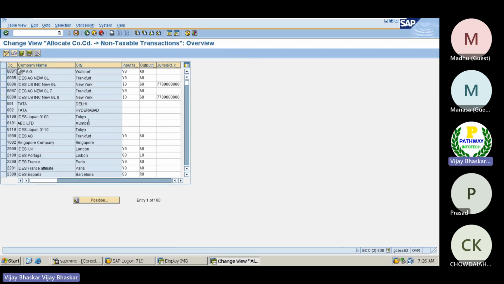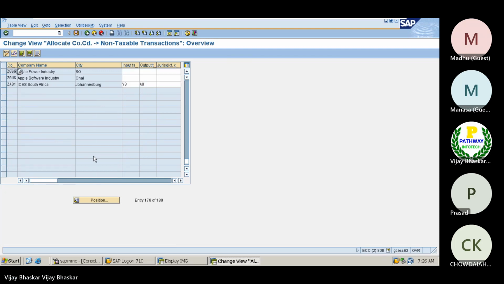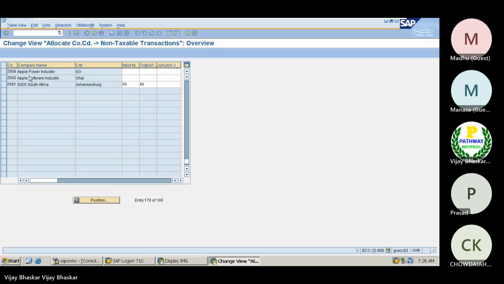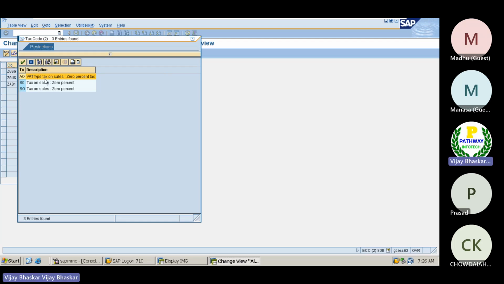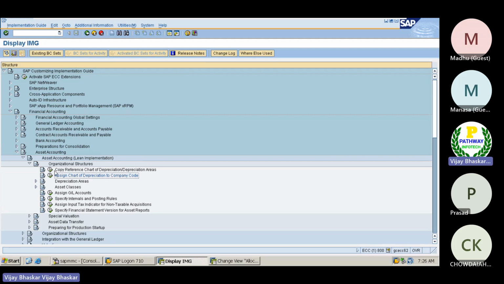I think this is the one, the configuration. I'll explain to you. What is this about? T0 input, then A0. Let me go to this one.